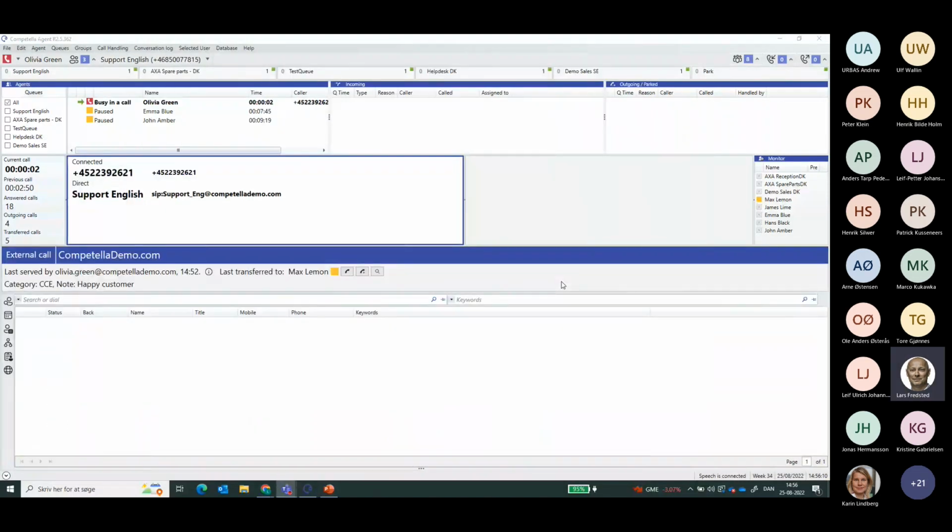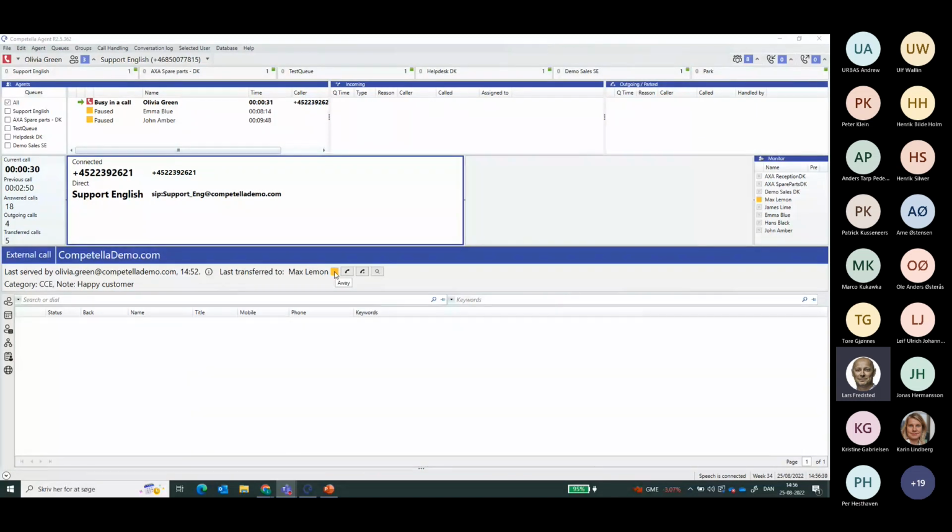I'm just now receiving the call. I can see here that again, it's actually the same customer calling back, and that he dialed in last time at 14:52. The wrap-up code, the category code, was CCE, and by the way, a note was added that he is apparently a happy customer.